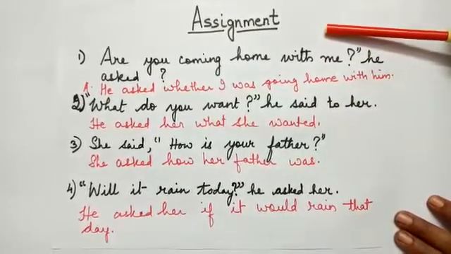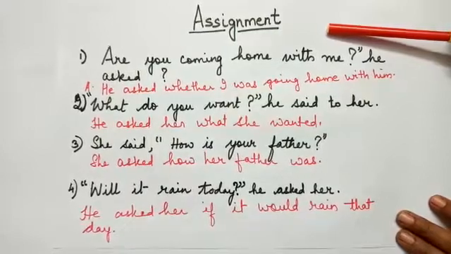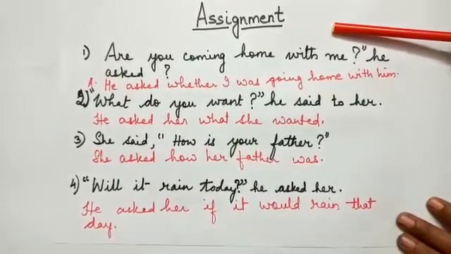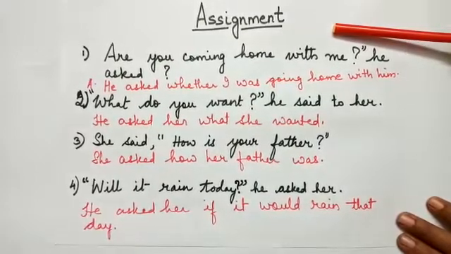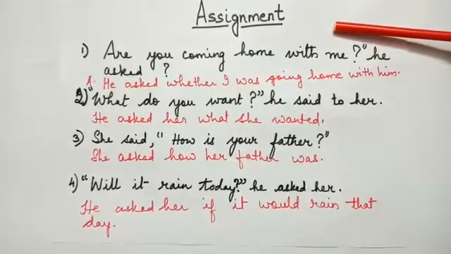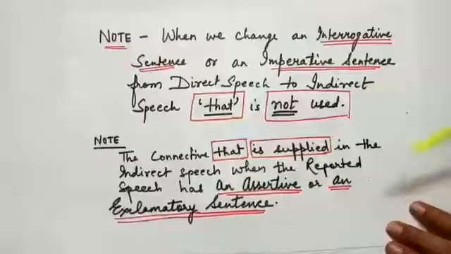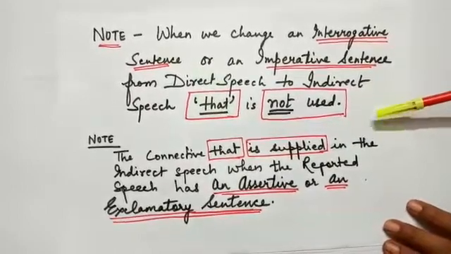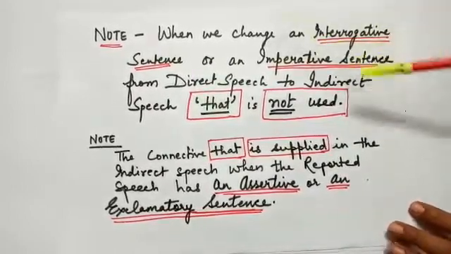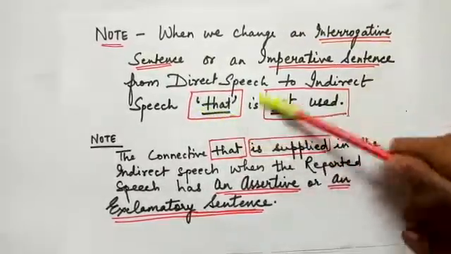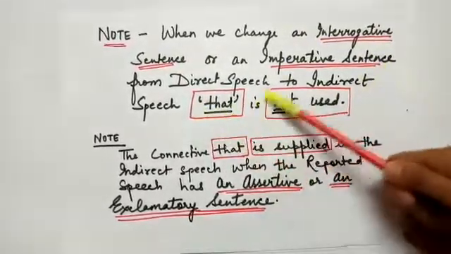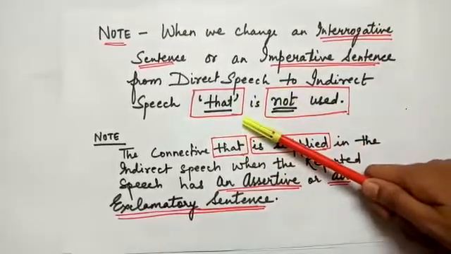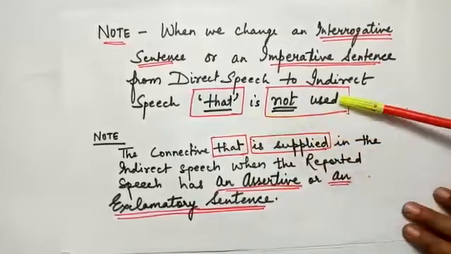But before that, a few things which we should keep in mind during the transformation of direct to indirect speech. Let us discuss that. These are the few rules of transformation of direct and indirect speech. One of the rules says, when we change an interrogative sentence or an imperative sentence from direct to indirect speech, then the connective word that is not used.